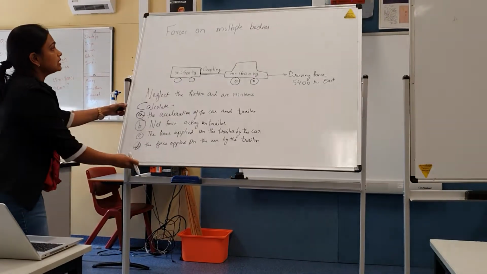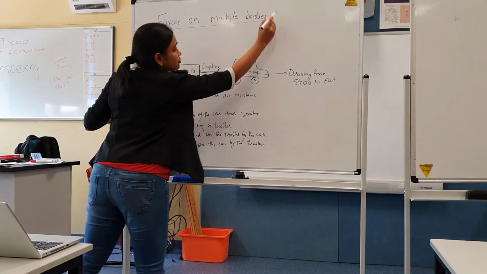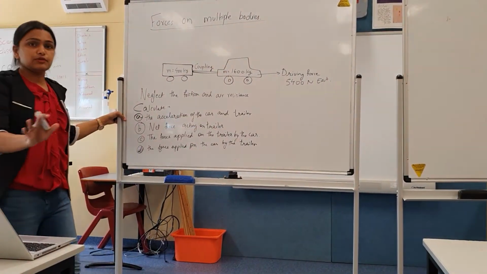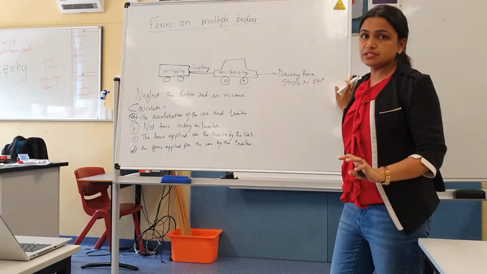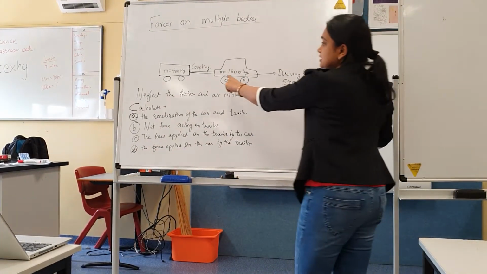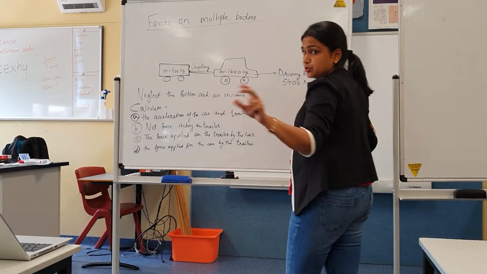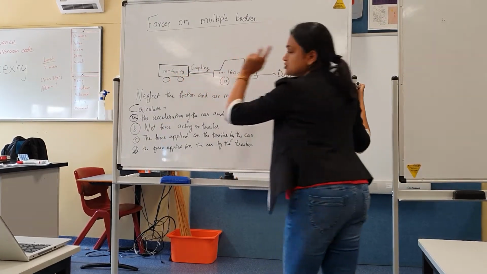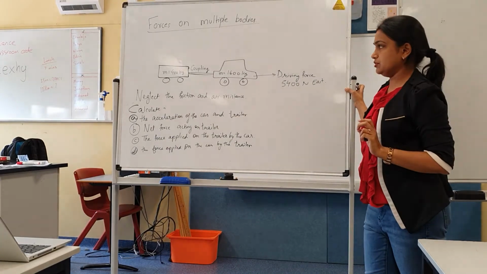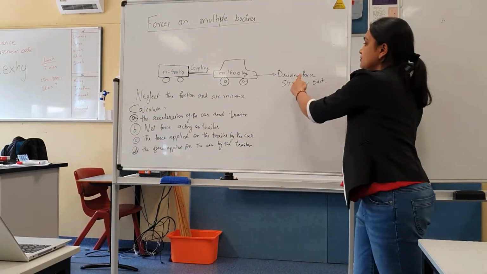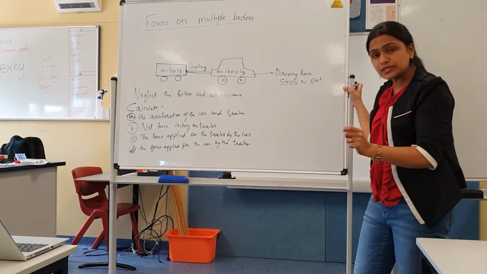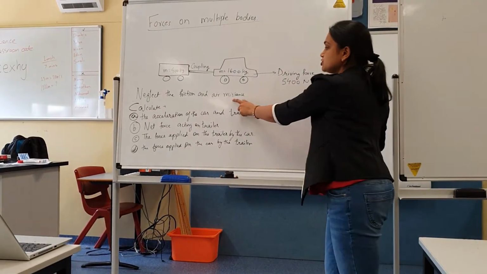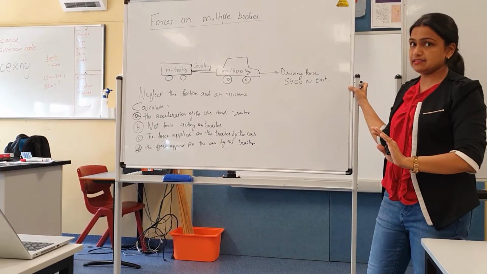The question is called forces on multiple bodies. There is a car. The mass of the car is 1600 kilogram. With a coupling wire, cable, whatever you want to call it, it is attached to a trailer of mass 400 kilogram. The driving force of the car is 5400 Newton east. The question itself tells us to neglect the friction and air resistance.